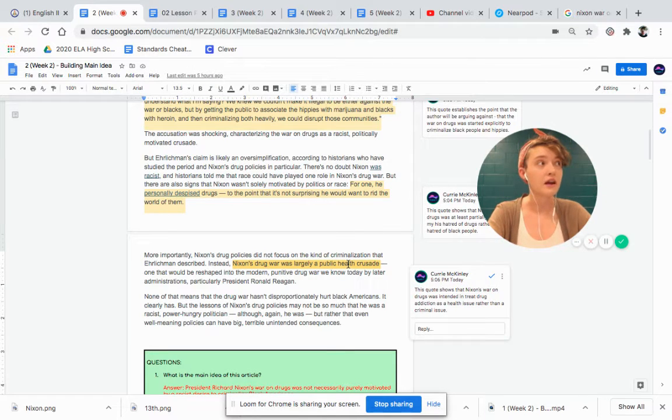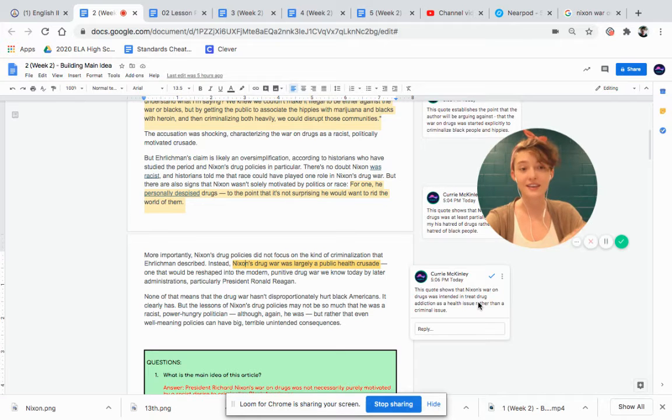So be sure you read the whole thing because you might miss important context if you don't read everything. But let's get to my final annotation. Nixon's drug war was largely a public health crusade. So this quote shows that Nixon's war on drugs was intended to treat drug addiction as a health issue rather than a criminal issue. So if he's being totally racist, which is the point that this author is arguing against, then he would just want to criminalize it, right?